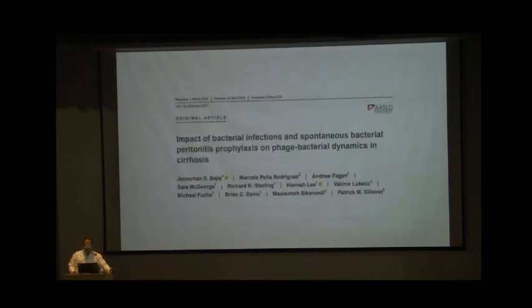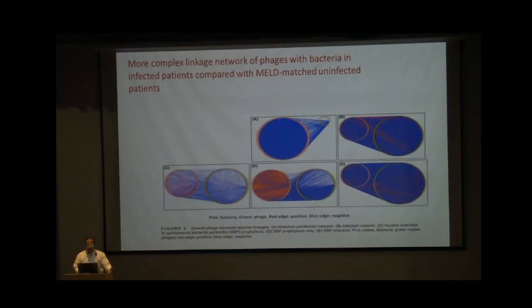Now this is the one article which I could find, from 2022. This is the impact of bacterial infection and spontaneous bacterial peritonitis prophylaxis on phage-bacterial dynamics in cirrhotics. So now, as you can see, there are 5 things here.